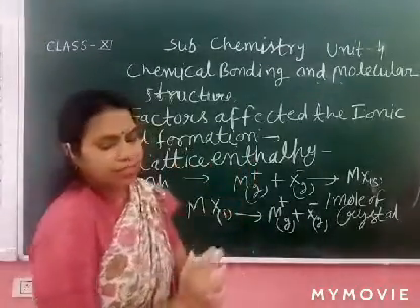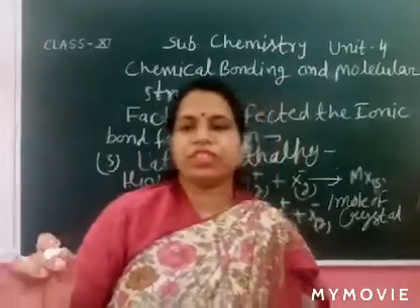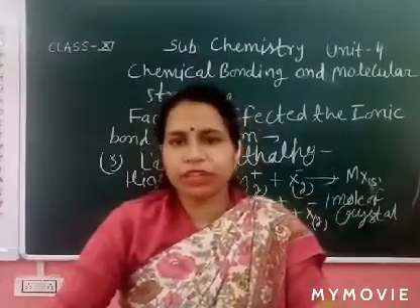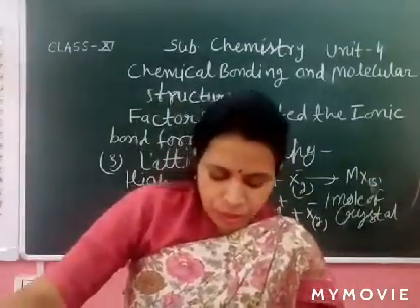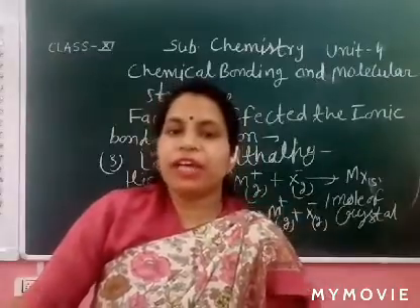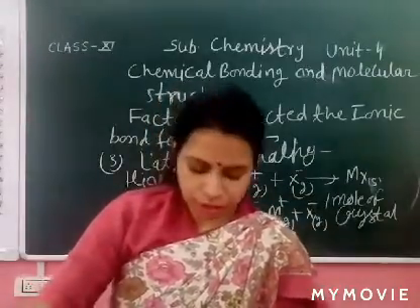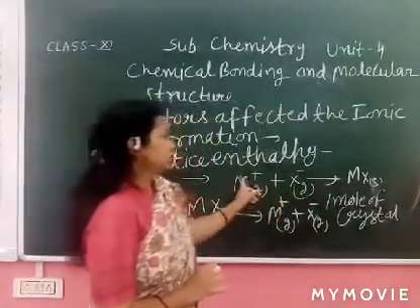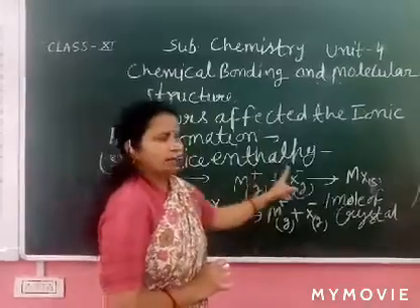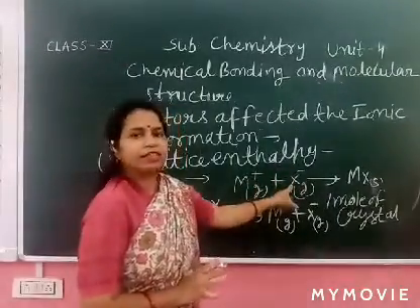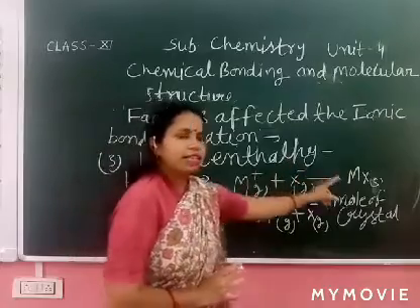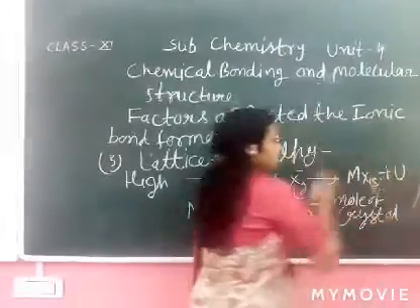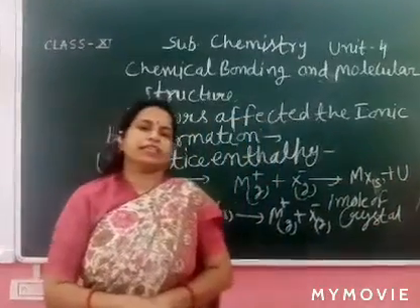You can write any definition. First definition is like this. Generally the question is asked, what is the lattice enthalpy? You can write both definitions. The amount of enthalpy released when free ions, positive ion and negative ion, combine together to form 1 mole of a crystal is called the lattice enthalpy.